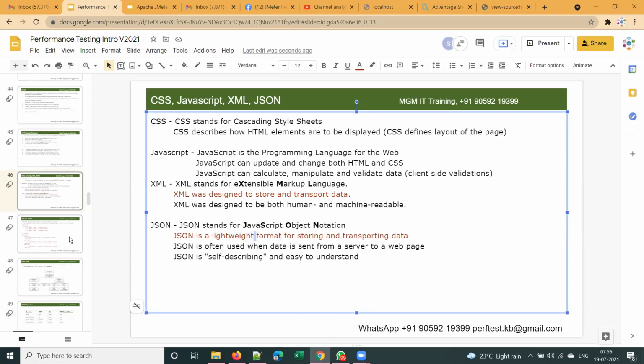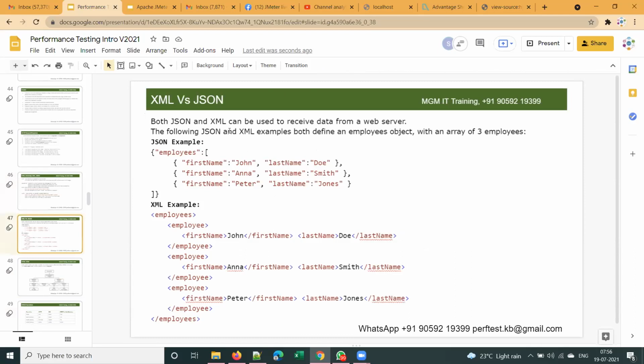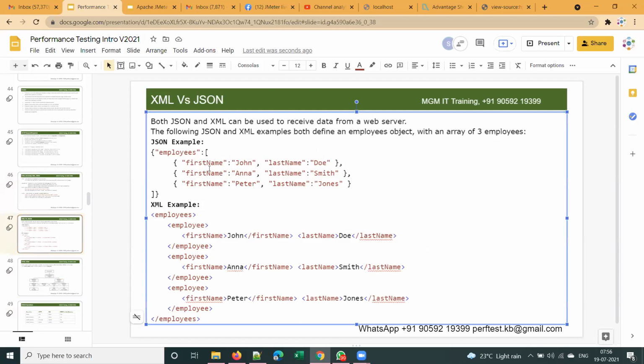So if you see the structure of XML and JSON, I have two examples here. The first one is a JSON example. Suppose someone wants to transport or store the data of 3 employees. If we follow the XML format, it will look like this. This is the XML format.